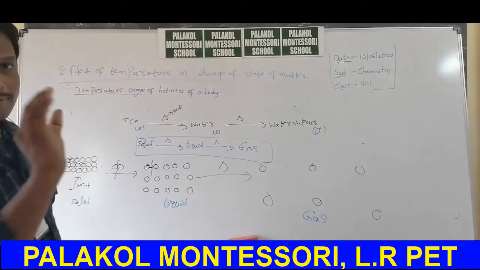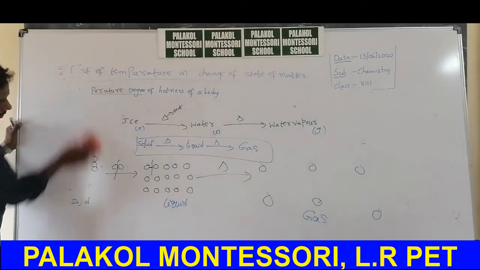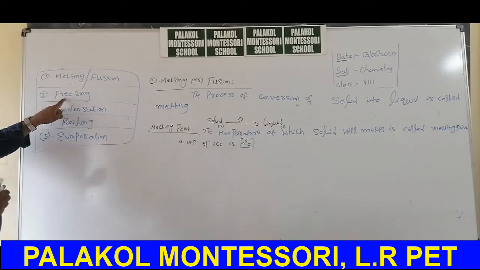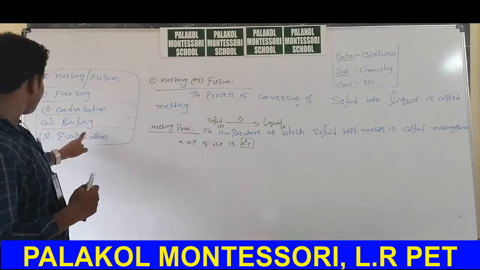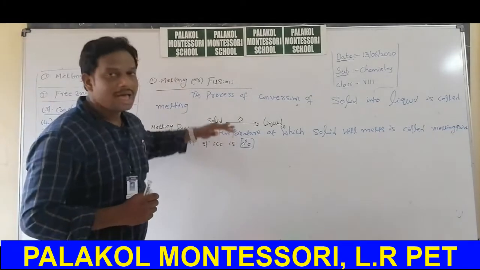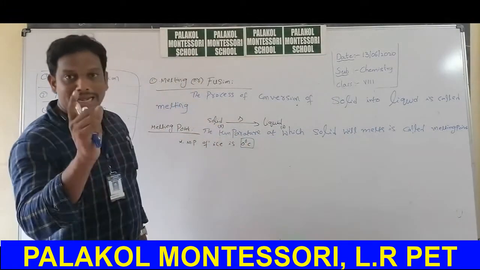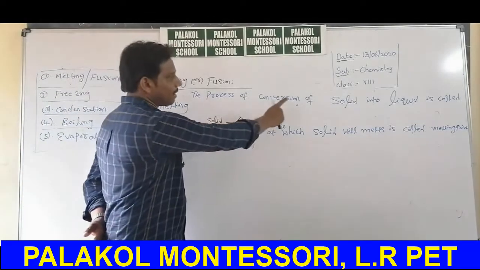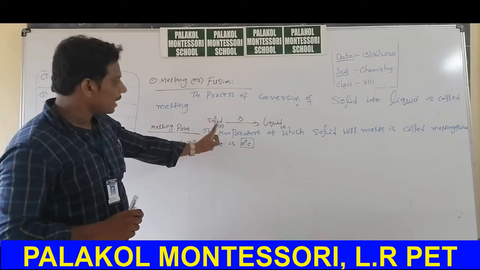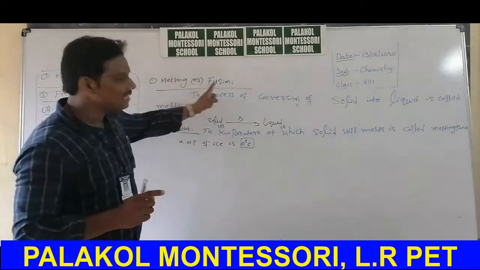So in this concept, we will discuss some new terms. Few terms are melting or fusion, freezing, condensation, boiling, evaporation. First, we will discuss the definition of melting or fusion. The process of conversion of solid into liquid is called melting. That means when you heat solid, if it converts into liquid, that process is called melting. Another name of melting is fusion.